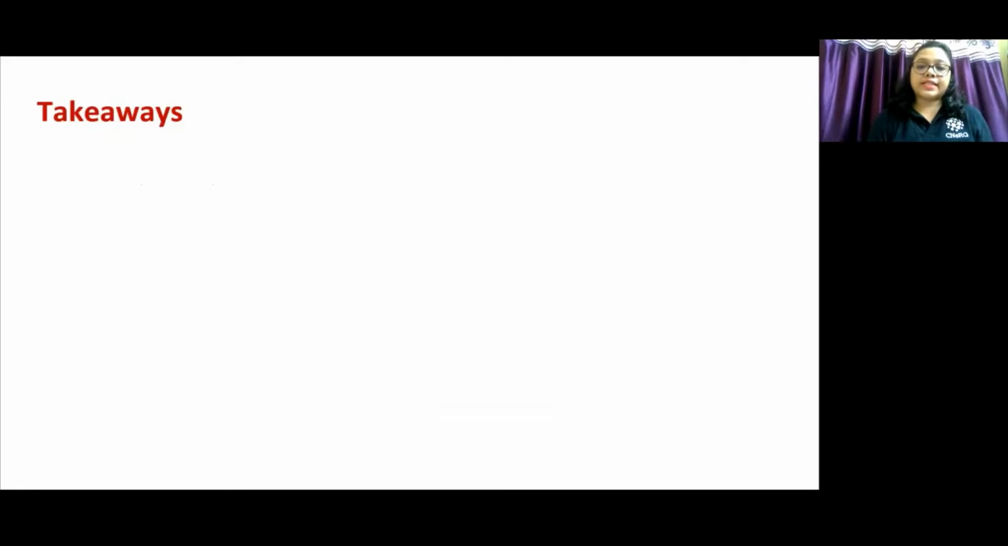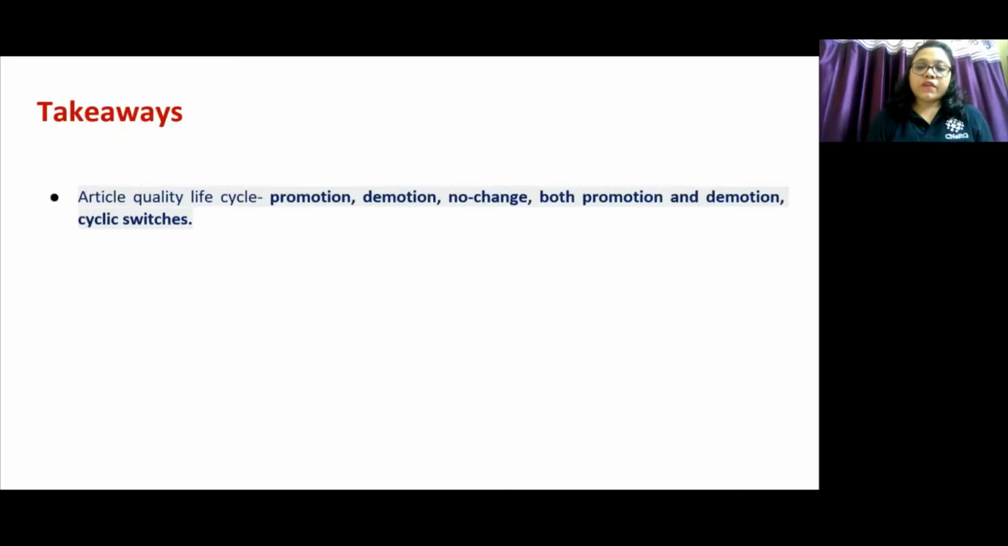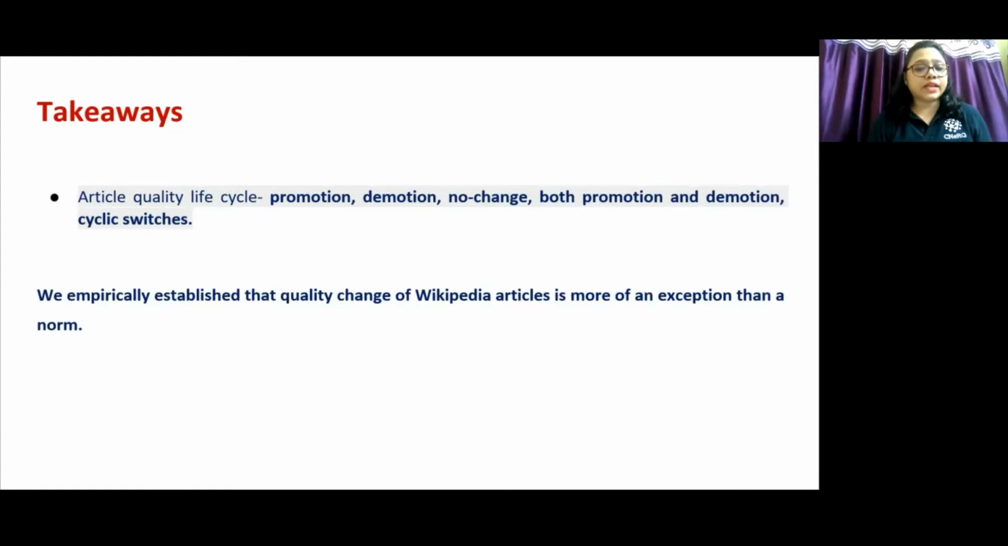Finally, I want to mention the key success of our study. Through our rigorous micro-level analysis of 30K articles along with the complete article edit log, text page, and talk page over the duration of almost 14 years, we are the first to reveal the article quality is not just a static measure, rather it evolves through different dynamic states such as promotion, demotion, no change, both promotion and demotion, and quality switches. Our longitudinal analysis discovered that a large fraction of articles do not have subsequent quality change after the first shift, which means the quality change of Wikipedia article is more an exception than a norm.